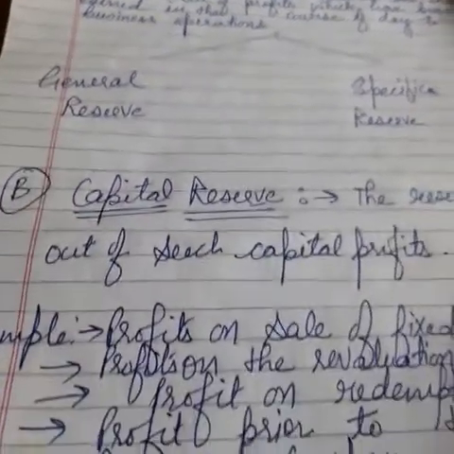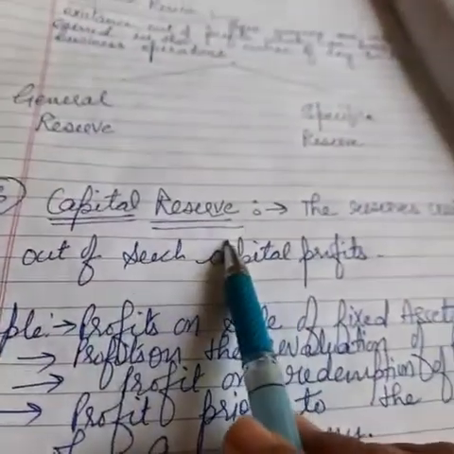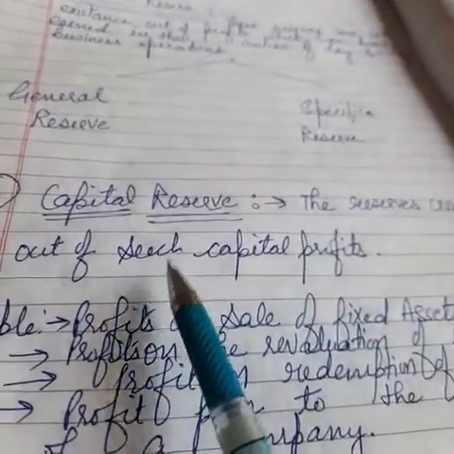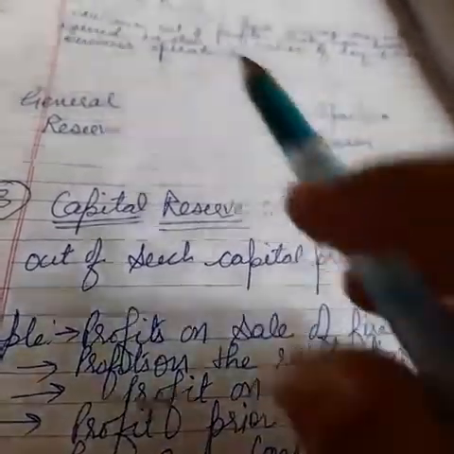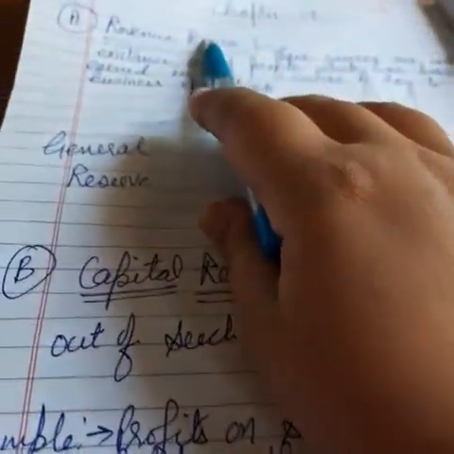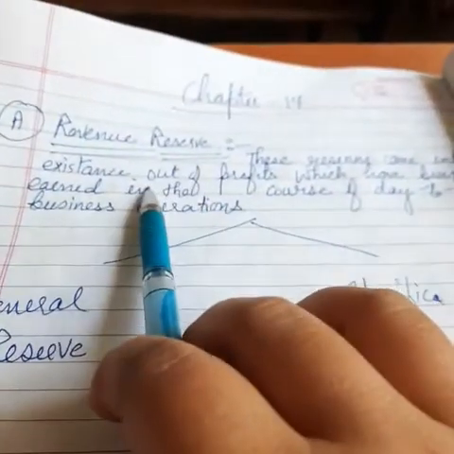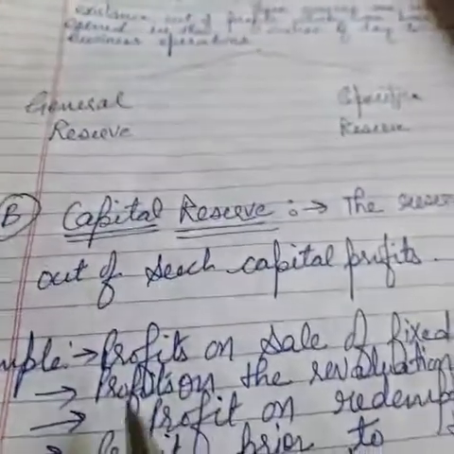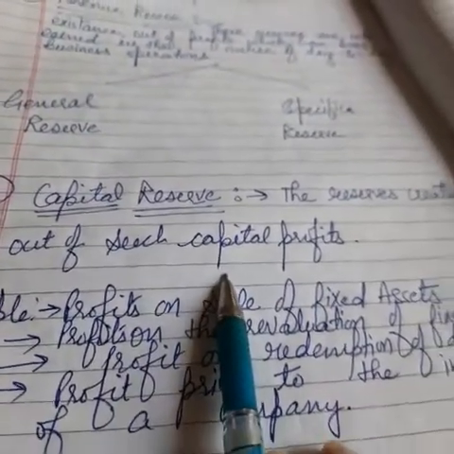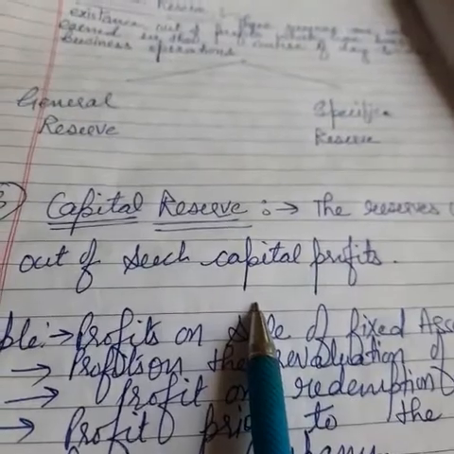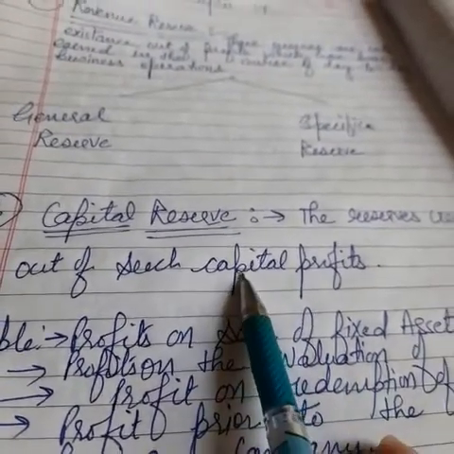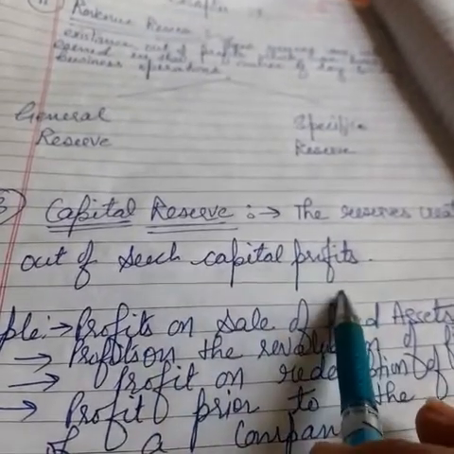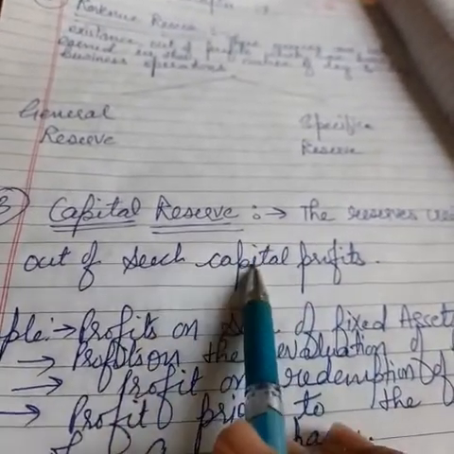Now the main topic for today is capital reserve. So firstly see what is this. The reserves created out of such capital profits. See students, as revenue reserves we just take money from the profits, but in case of capital reserves the money is not taken from the normal profit in order to make the reserves. Right? So here we have to arrange funds from the capital profits only.